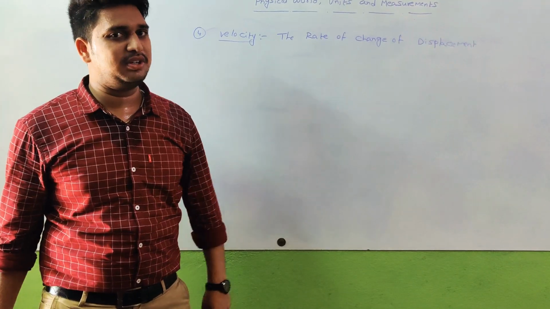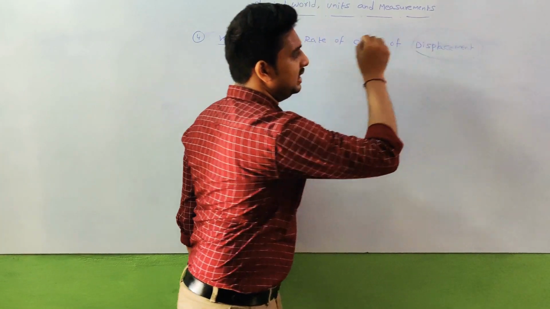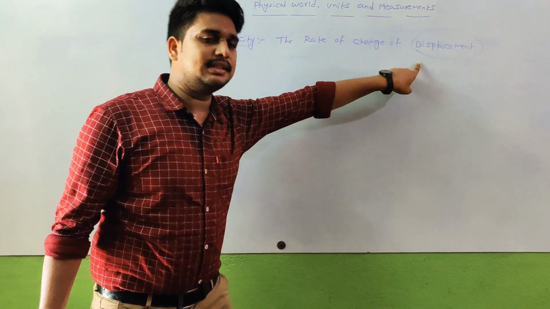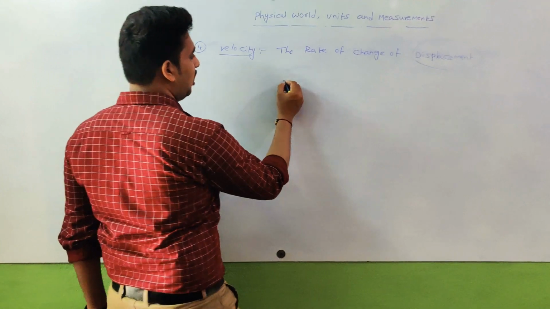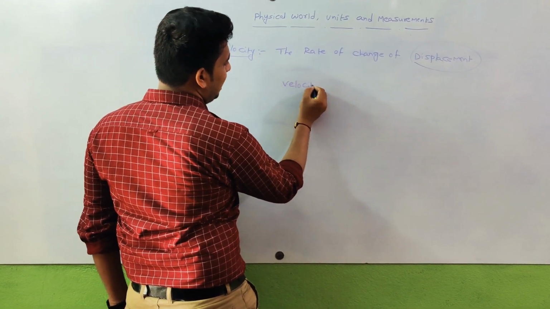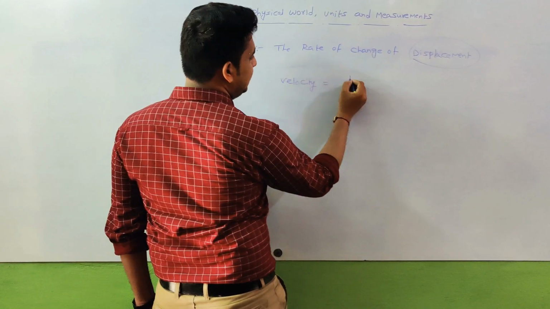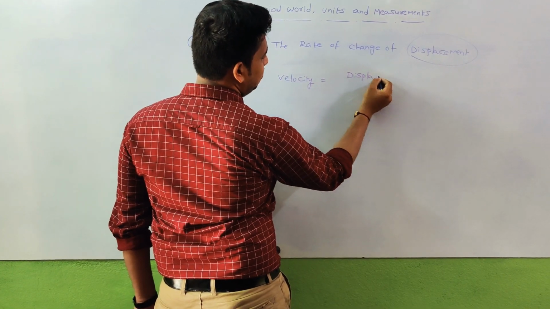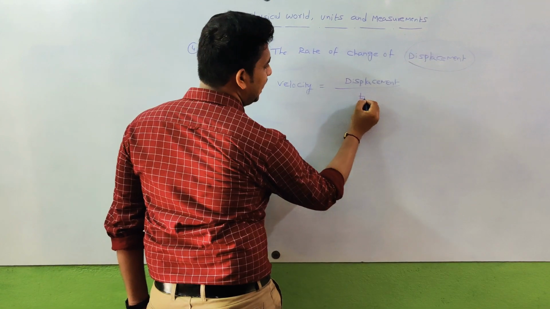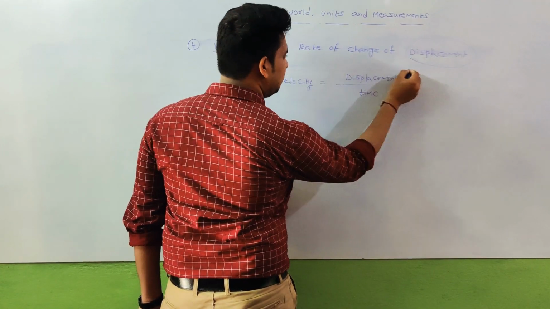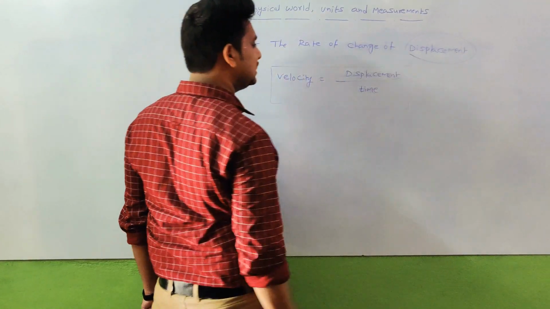What changes with respect to time here? Displacement. Displacement changing with respect to time is called velocity. That means how can we indicate it? Velocity is equal to displacement by time. Velocity is equal to displacement by time.